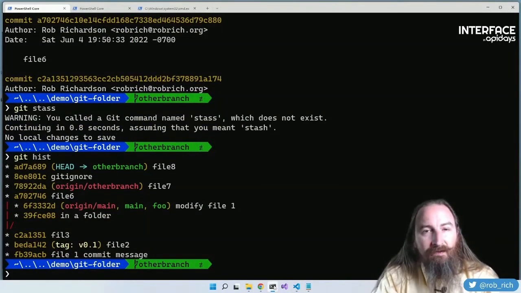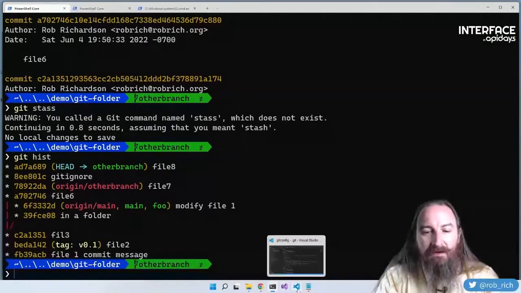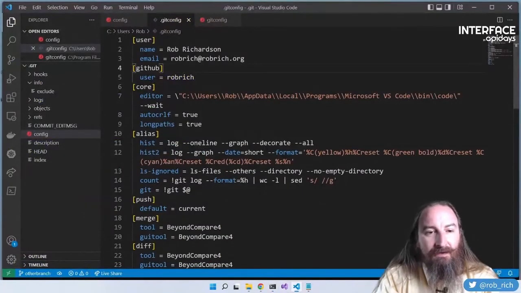Now it would be really easy for us to create aliases to make this feel like TFS or SVN. Don't make aliases to make Git feel like something else. But if you notice that you type it a lot, then this alias might be helpful.